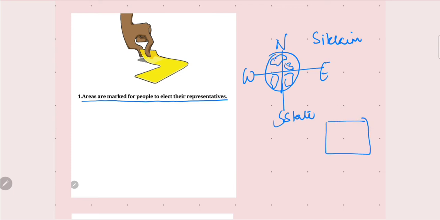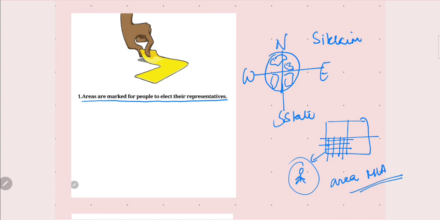If that district is divided, and that district is again divided into wards, and so on and so forth, one particular person will be chosen by the people, so the area is marked. That's why the MLA, Member of Legislative Assembly. The word MLA you have heard about, one particular person represents one particular area. Understood?